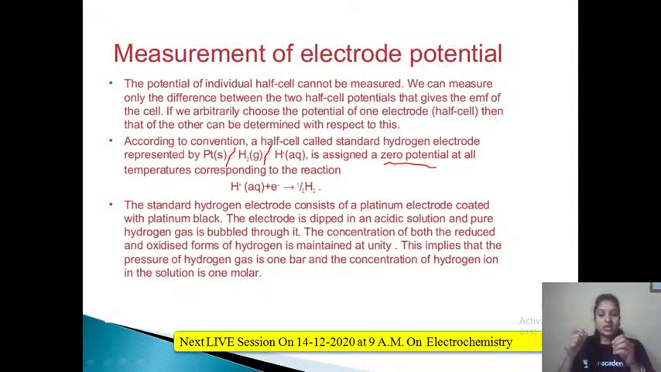Now this electrode is dipped in an acidic solution, and once you dip it in the acidic solution, there will be evolution of hydrogen gas. Okay, and pure hydrogen gas is bubbled through it. Then the concentration of both the oxidized and the reduced species is maintained at 1. As we know, for the standard hydrogen electrode, the concentration should be unity, or 1, right?